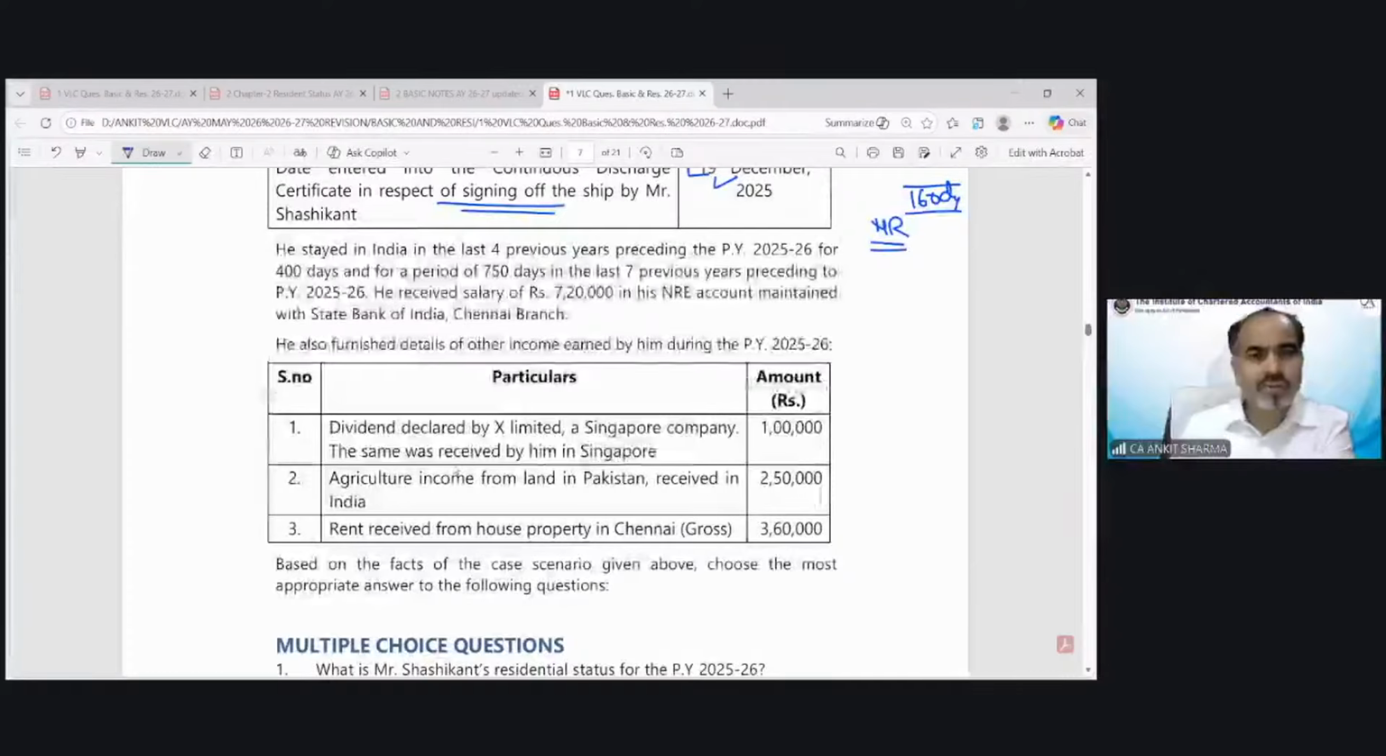Now, on the basis of the facts, the question says he stayed in India for the last 4 previous years preceding the previous year 25-26 for 400 days. All this information is irrelevant now. Period of 750 days in the 7 preceding previous years, etc. He received salary of 7,20,000 in his NRE account maintained with State Bank of India, Chennai branch. Dividend declared by X Limited.